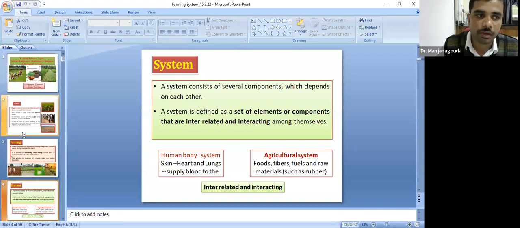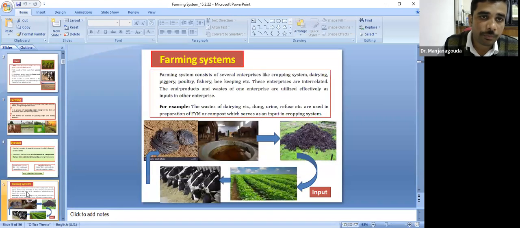We have discussed farm, farming, and system. Then what do you mean by farming system? A farming system consists of several enterprises. Like the cropping system is also one of the components in the farming system. Dairy, piggery, poultry, fishery, and beekeeping units are enterprises that are interrelated. The end product and the waste of one enterprise are utilized effectively as an input for the other enterprises.